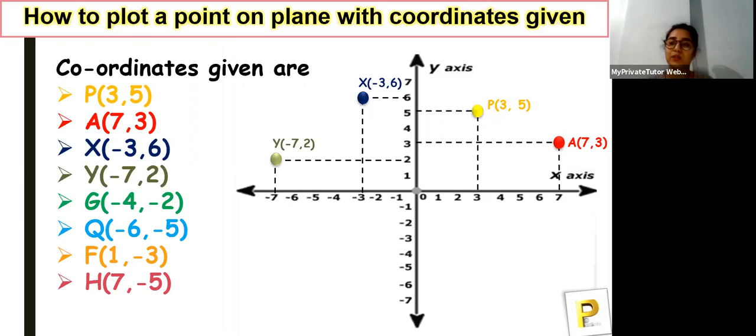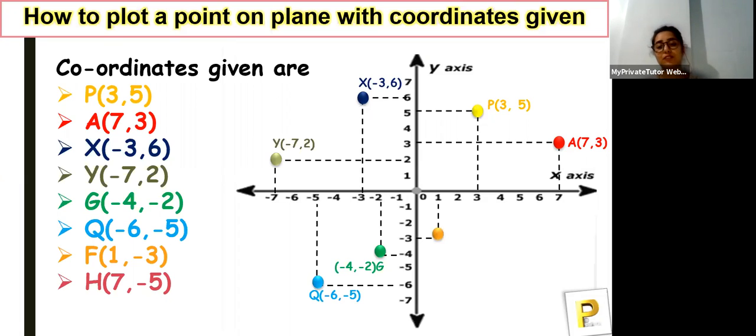Okay, let's check if you guys are correct or not. So let's see the point G first, and then I'll be telling you with some suspense where will be the coordinate F. So here is the coordinate G, that is minus 4 and minus 2. Then you have coordinate Q over here, that is minus 6 and minus 5. And yes, here lies the point F, that is 1 comma minus 3, and it lies in the fourth quadrant. Okay, so the ones who have answered fourth quadrant are absolutely correct.